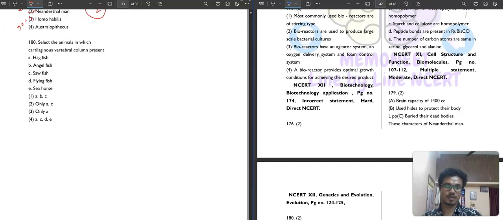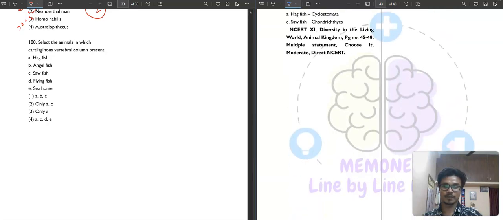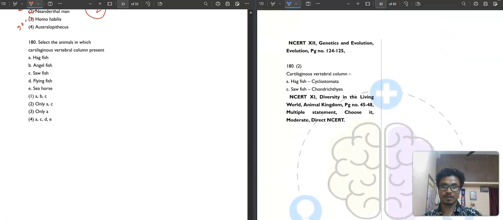And the last question of this paper, 180. Select the animals in which a cartilaginous vertebral column is present. Hagfish, Cyclostomata, and sawfish, Chondrichthyes. That is a cartilaginous vertebral column, in fish. So the correct answer will be option number two, only A and C. So second option is your correct answer. This concludes the discussion part of your FLT 9 Zoology. Thank you.